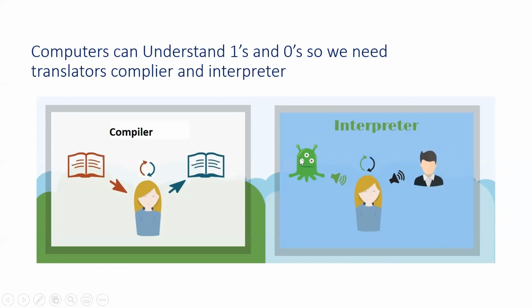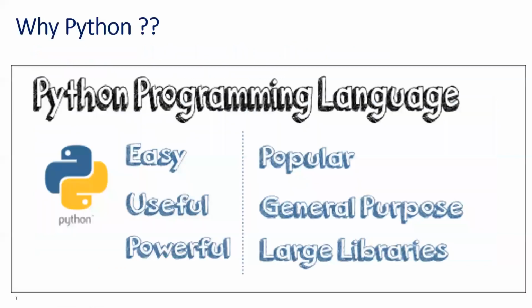Now where the cases fail: say you have written an error in the first line. If the first line is an error itself, then it shall not move to the second line. If the second line statement is an error, it shall not move to the third line. If the third line statement is an error, then it shall not move to the fourth line. You have to write your program very carefully in the case of an interpreter based language. Now our Python is an interpreter based language.